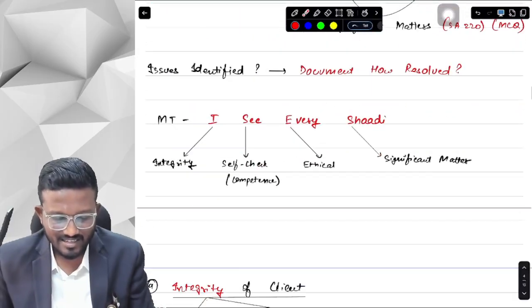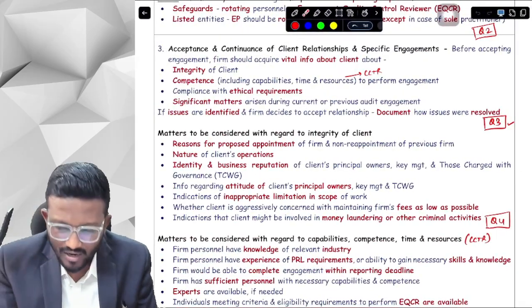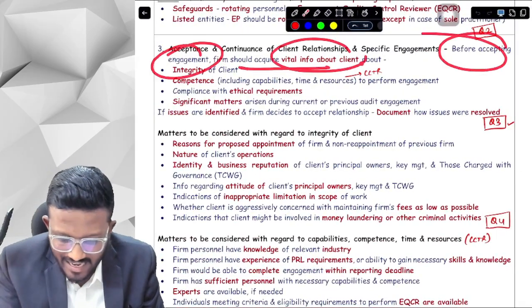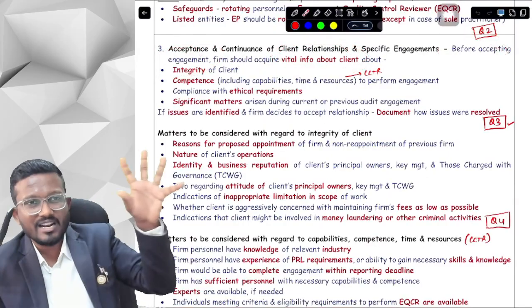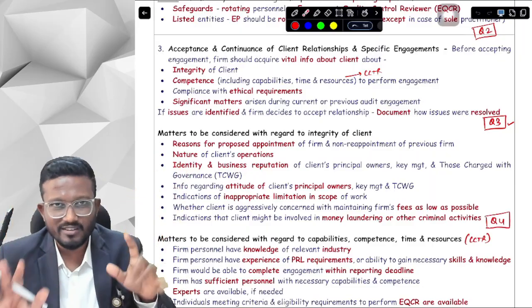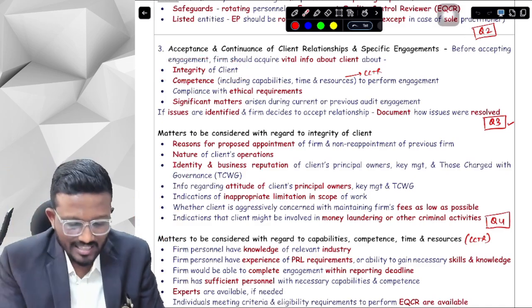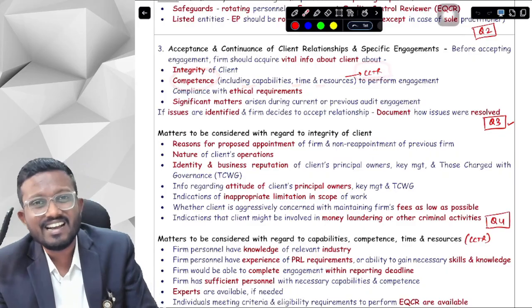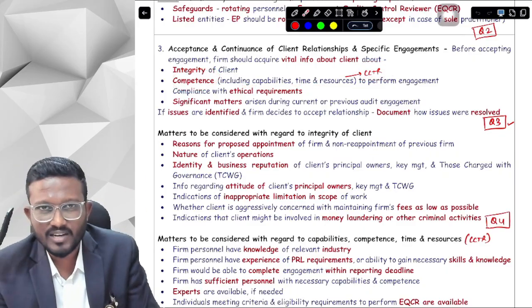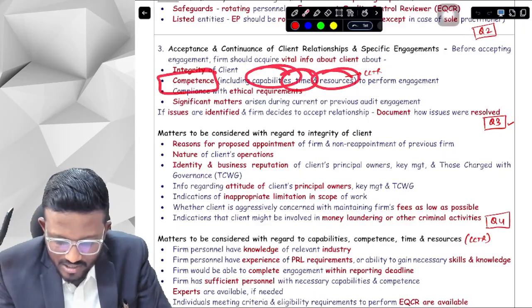Okay, yes sir. Let's understand it from our concept book. Before accepting the engagement, we should obtain vital information about the client. We have to obtain 1 piece of information about the client and 2 about ourselves. The 1 about the client is the integrity of the client. The information about ourselves is CCTR, which will be used many times in your CA final audit syllabus. We have to see our competence, capability, time and resources to perform the engagement.